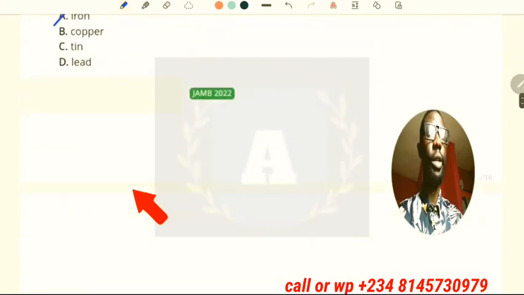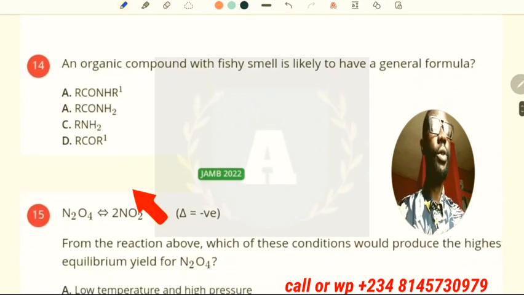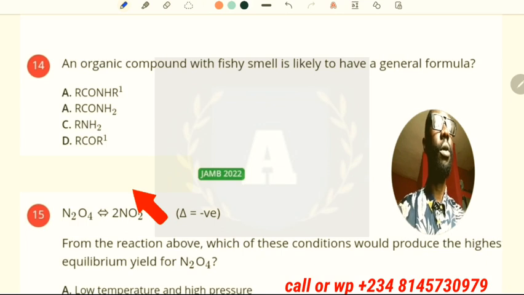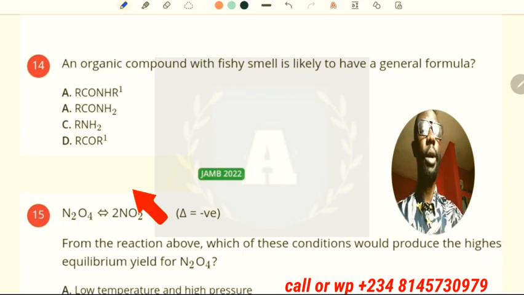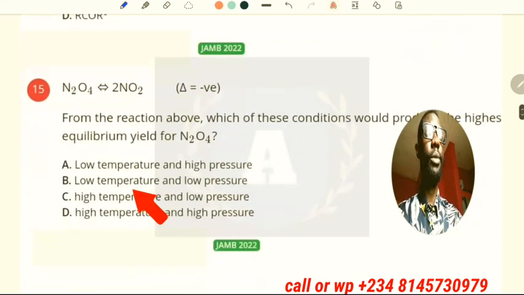Okay, so now we move to the next question, which is question number 14. And question number 14 says, an organic compound with fishy smell is likely to have a general formula. Okay, that is primary amines. They have a fishy smell. So that question is an organic chemistry question.